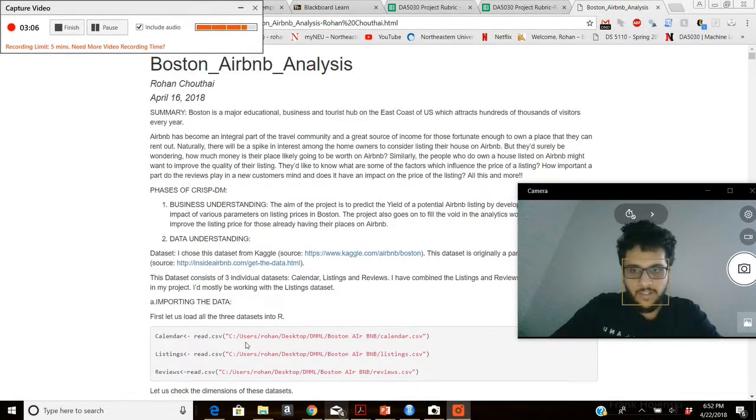And lastly, the third dataset consists of the reviews of all these listings. Now, it has a unique identifier named listing ID, for which all the reviews have been given. So, in short, this dataset comprises all the Airbnb listings for which the reviews have been recorded. I also have done a sentiment analysis on the Airbnb reviews with the aim of finding out which are the neighborhoods which particularly have a good sentiment score. I'll obviously get into more details when we get to that part of the project.